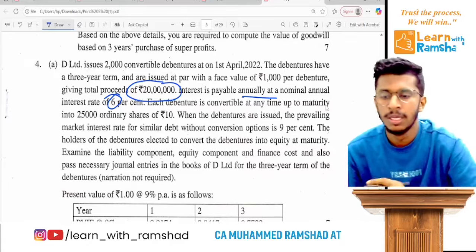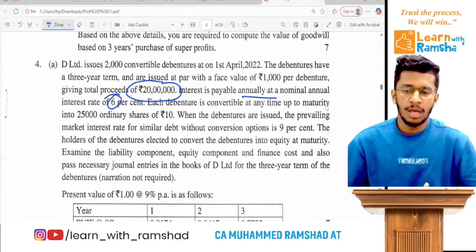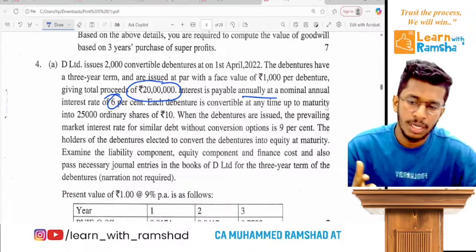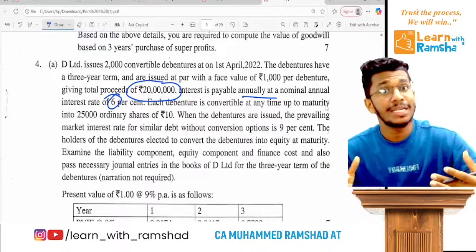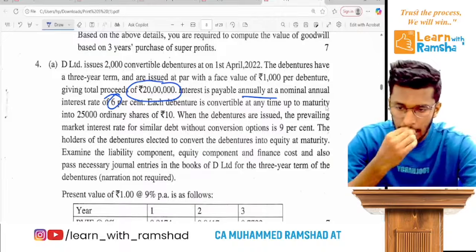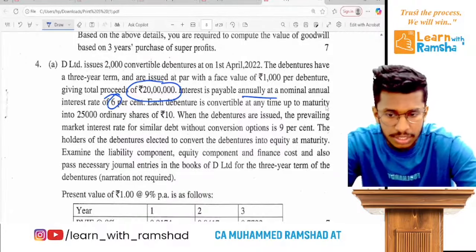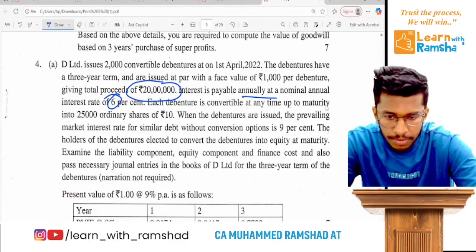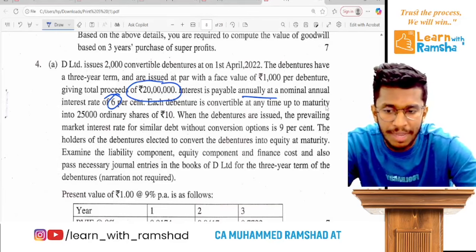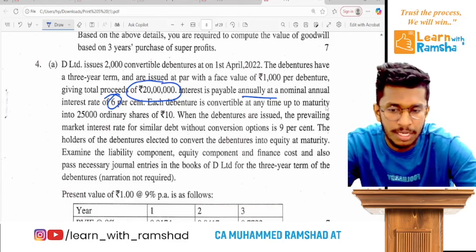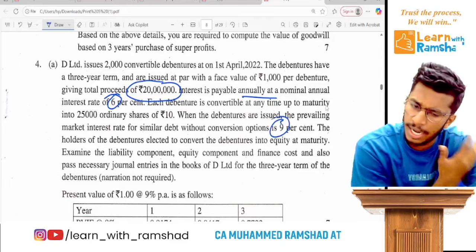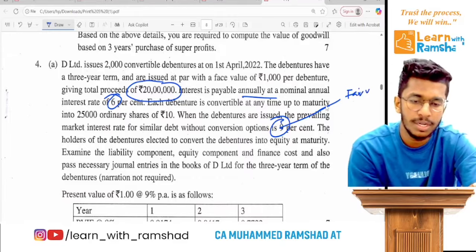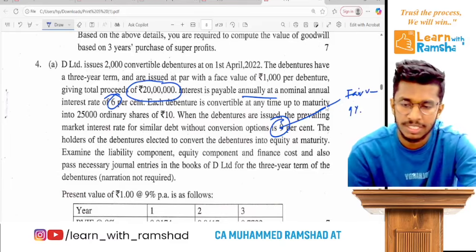So remember, these 2000 debentures could be converted into 25,000 equity shares. Ready? Now remember, when these debentures are issued, the prevailing market interest rate of similar debt without conversion option is 9%. That means that's the fair rate of interest, which is 9%.